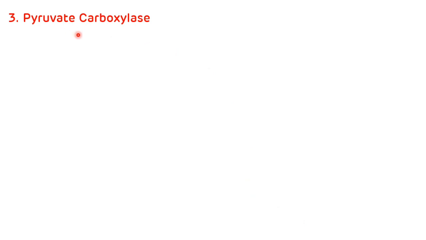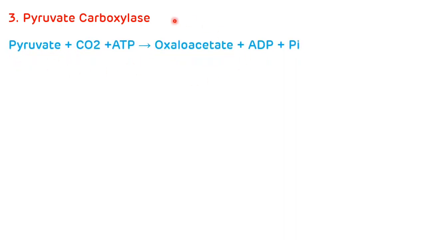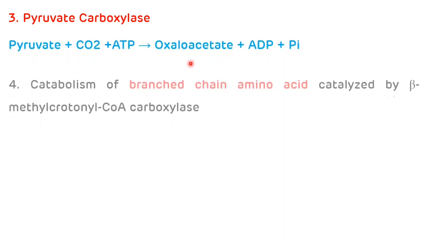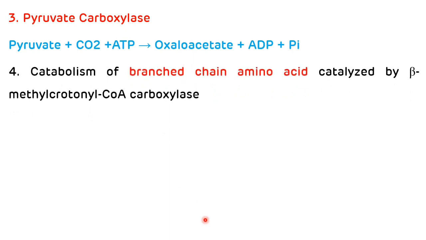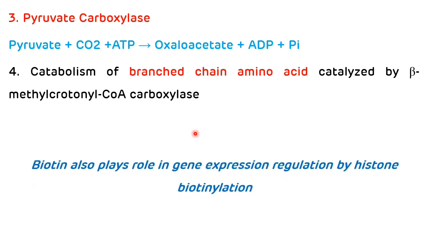Third important reaction is pyruvate carboxylase, which is an important reaction for gluconeogenesis. And the reaction is pyruvate is converted to oxaloacetate. Fourth reaction is catabolism of branched-chain amino acids, which is catalyzed by beta-methylcrotonyl-CoA carboxylase. So that is about biochemical functions of biotin. And biotin also plays an important role in gene expression regulation by histone biotinylation. So that is all about biochemical functions of biotin.